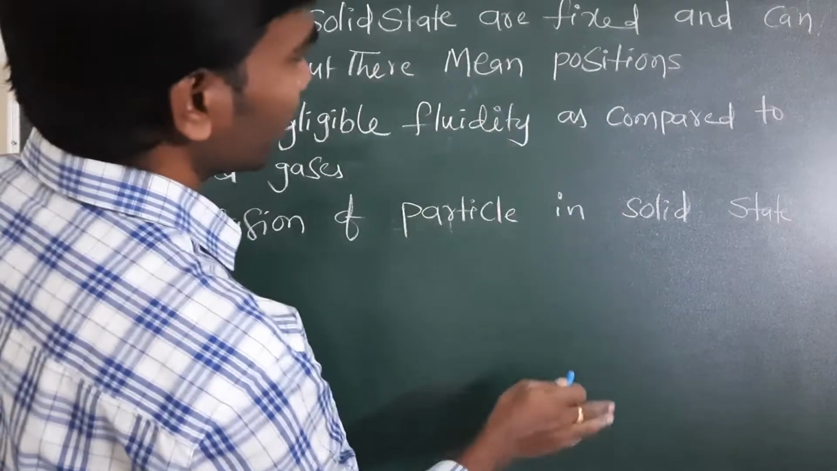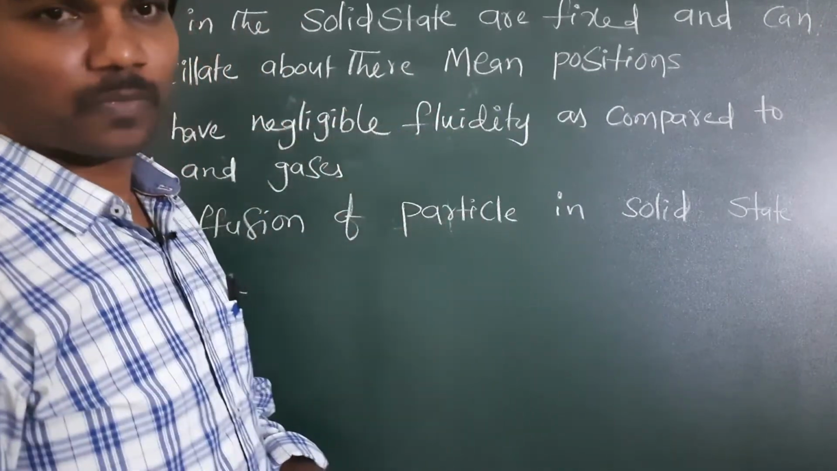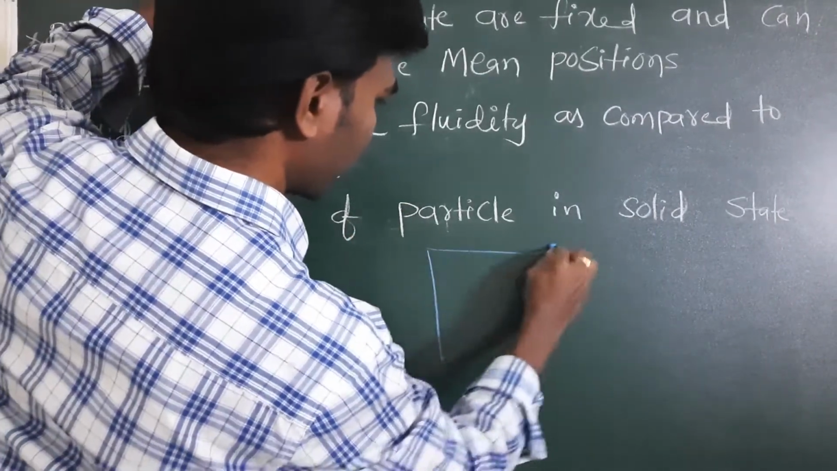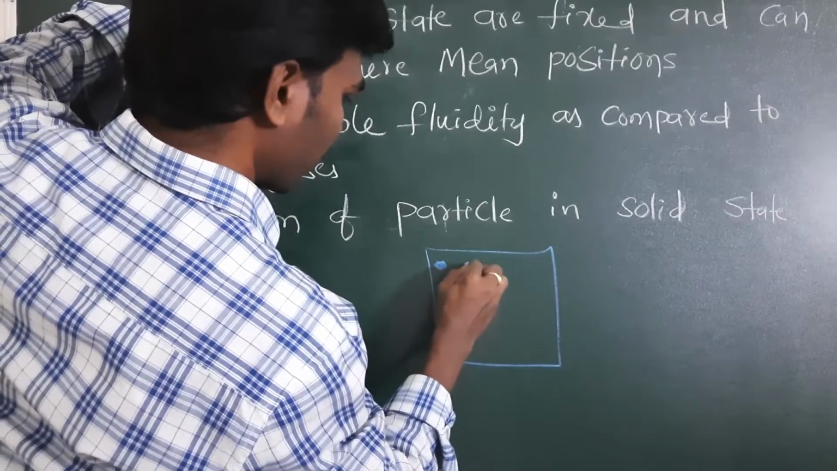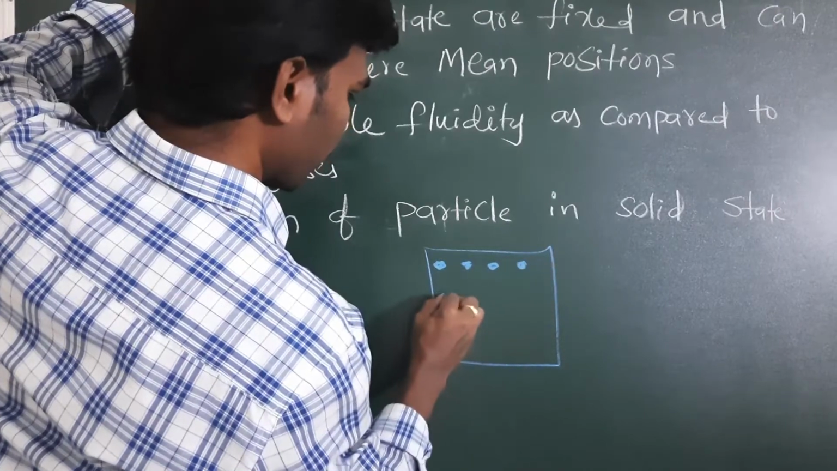Particles in the solid state are fixed and can only oscillate about their mean positions. For example, I am taking one crystal lattice like this. The constituent particles are like this. Here one constituent particle, here one constituent particle, here one constituent particle, like this they are.